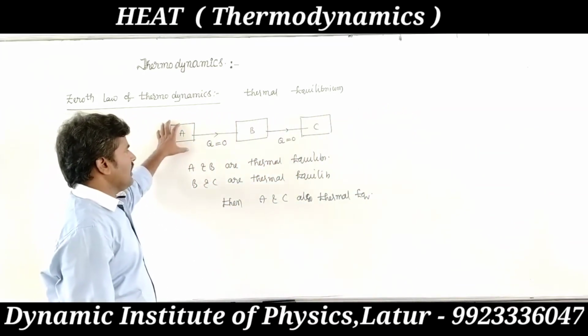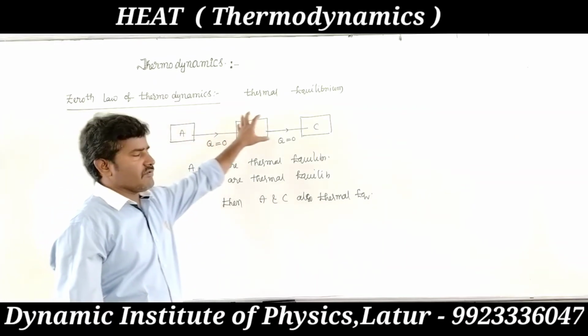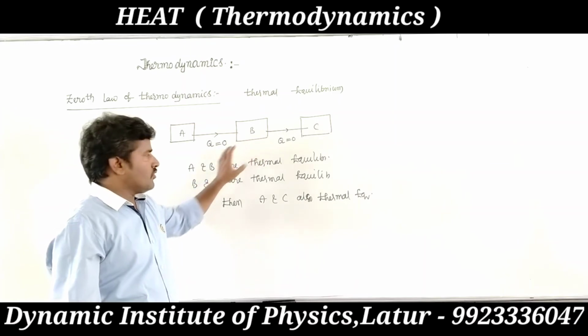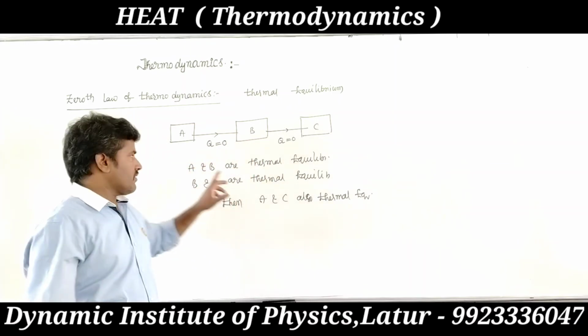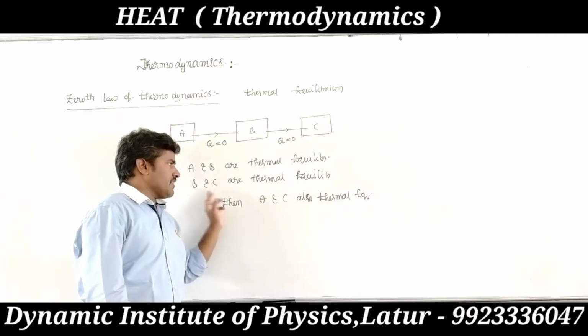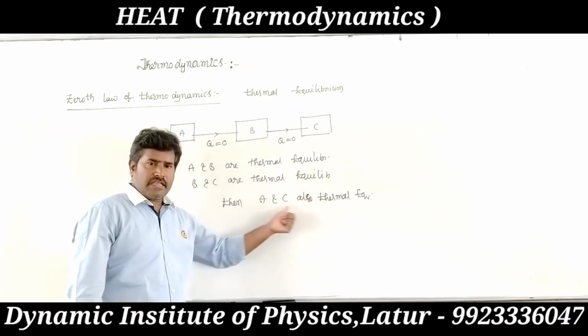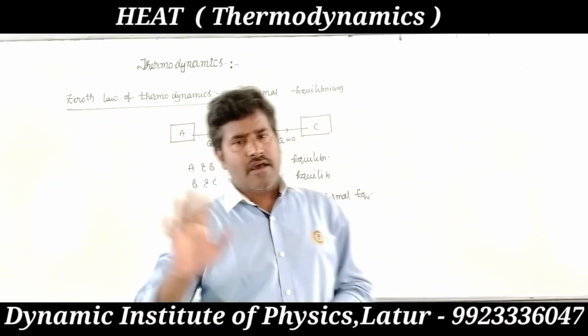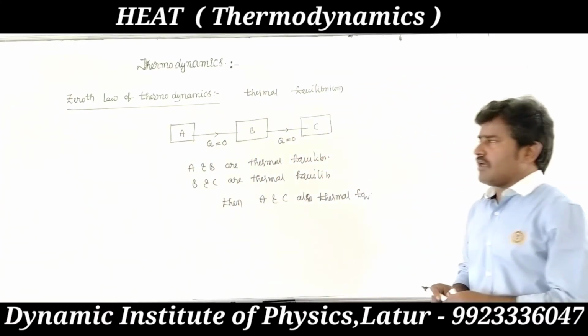Very simple. It gives the concept that the systems are at the same temperature. Those are thermal equilibriums. A, B are in thermal equilibrium, B, C are in thermal equilibrium, then A, C are also in thermal equilibrium. Very easy law it is. Okay, zeroth law of thermodynamics.